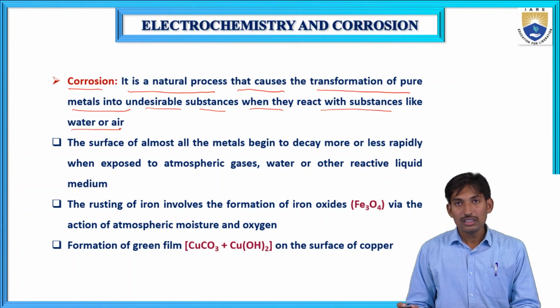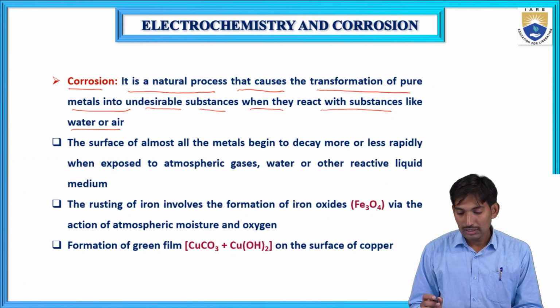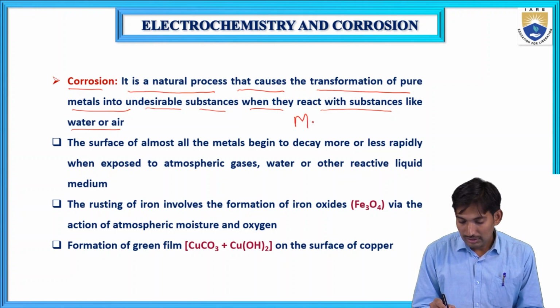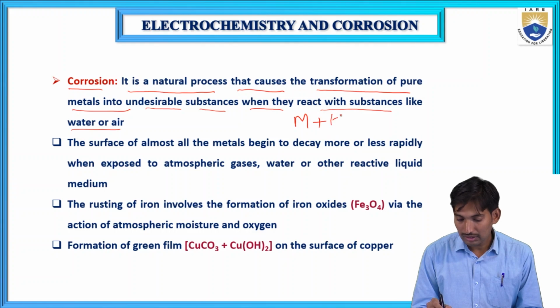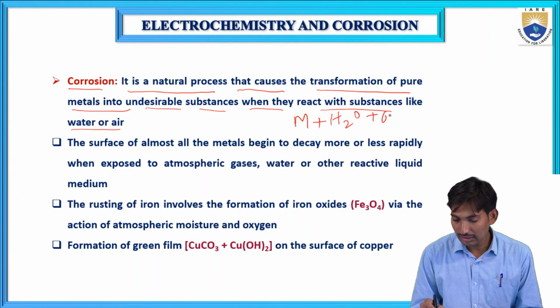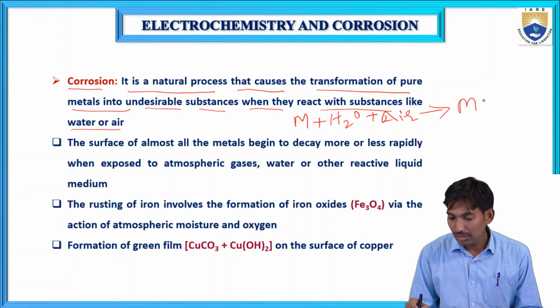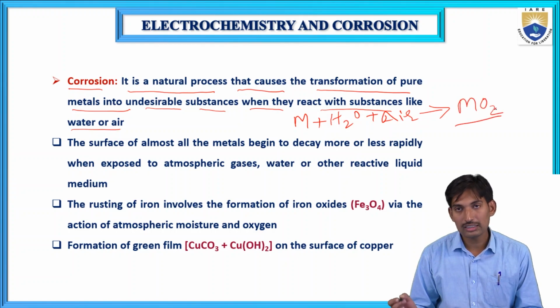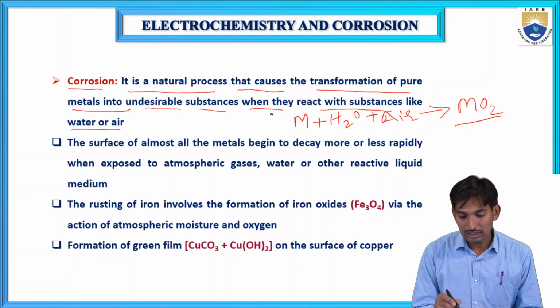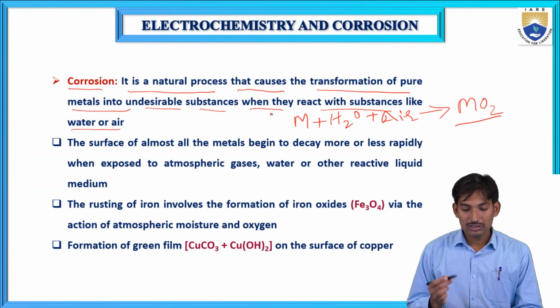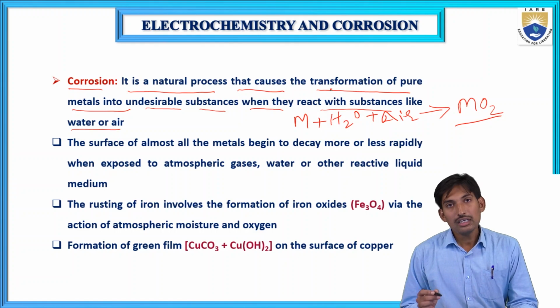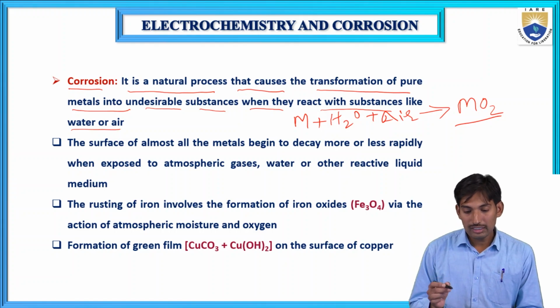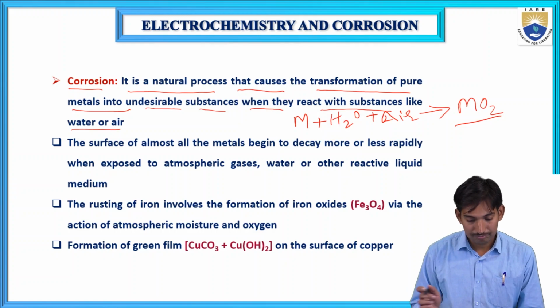When pure metals react with water or air, the metal forms undesirable products like oxides or chlorides. Then it is called corrosion.